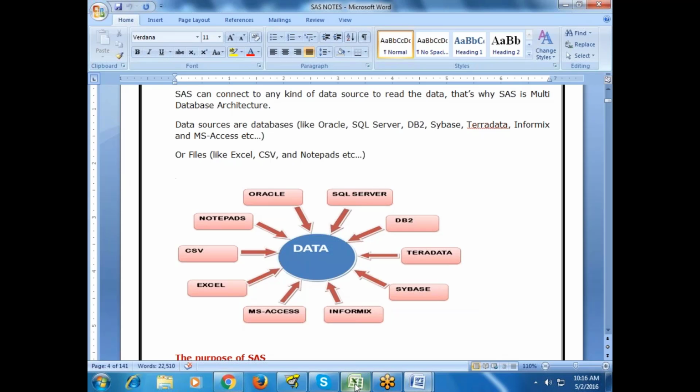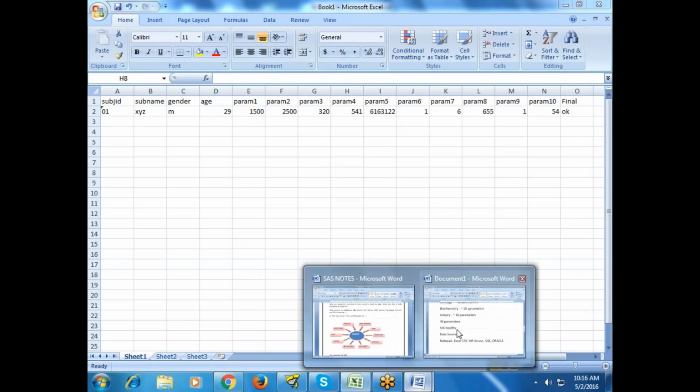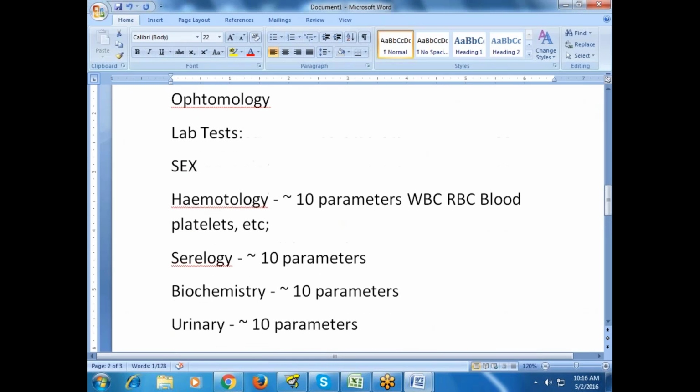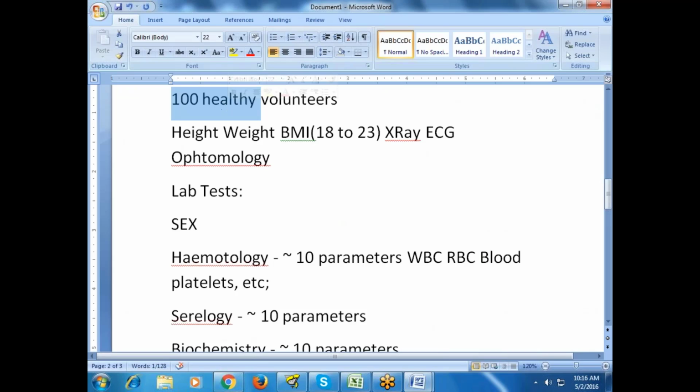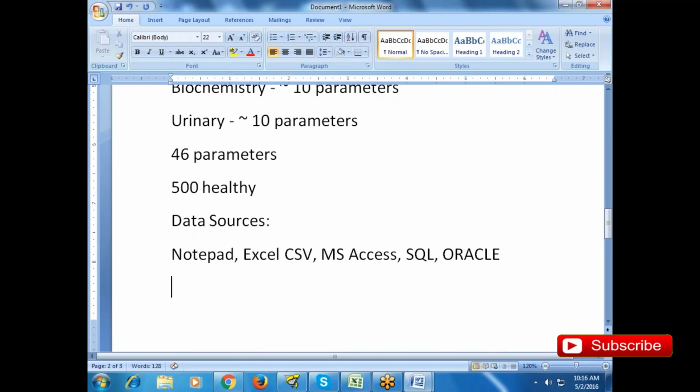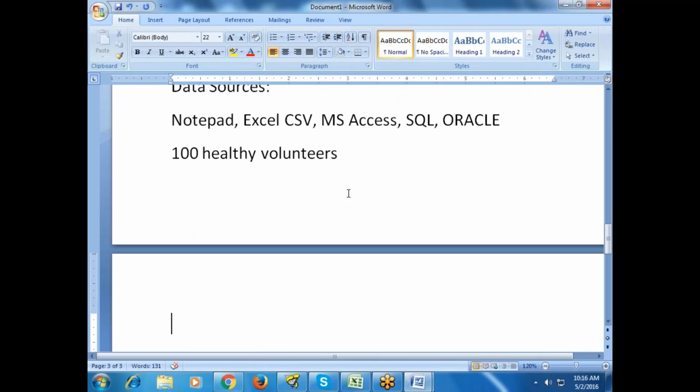Okay, so somehow you have collected your data. Now you were able to pick 100 observations using SAS. Using SAS you are able to pick 100 healthy volunteers. This is one example where you are using SAS in real-time scenarios. One simple example you can use SAS. Right. Now you got 100 healthy volunteers. So that is done.